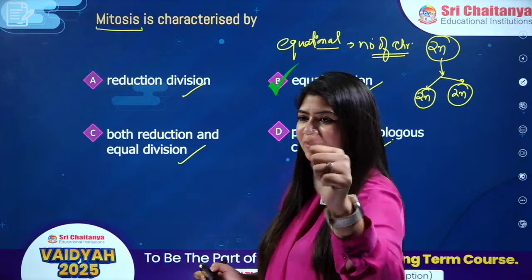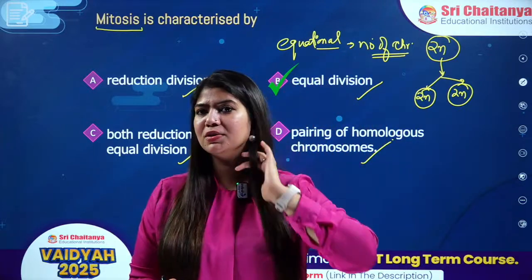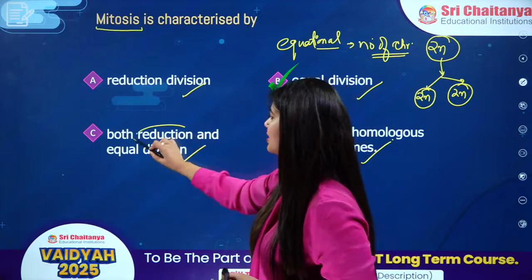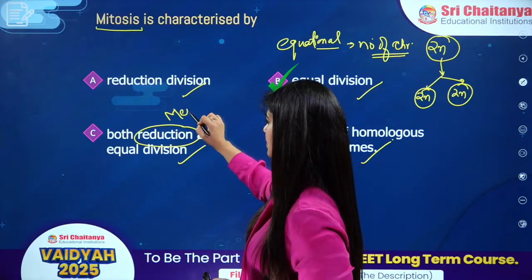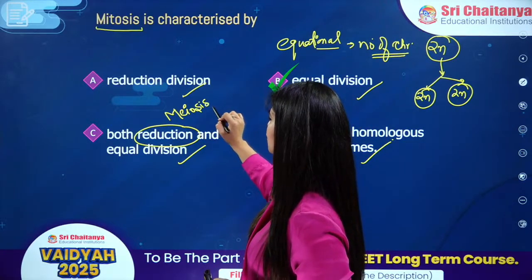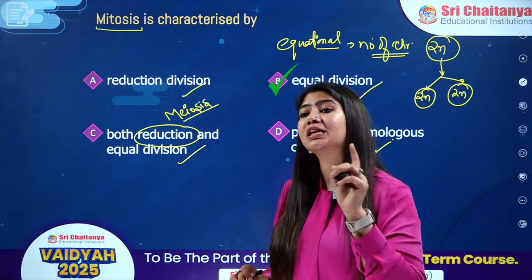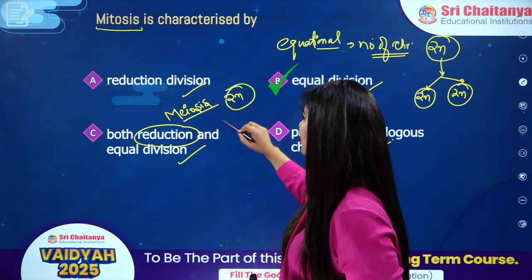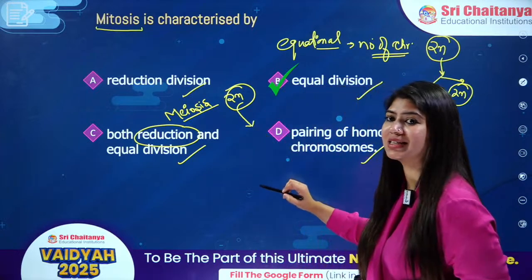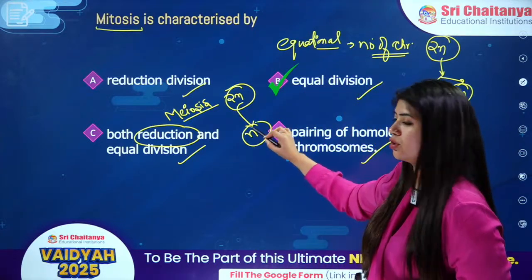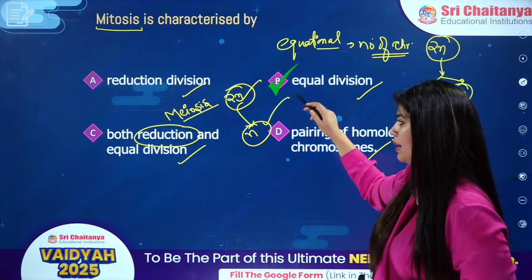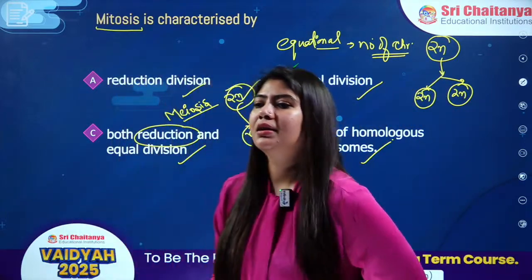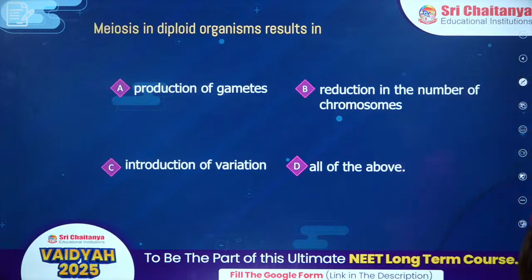Can we have plus for in this question? My dear student, reductional division is your meiosis. In case of meiosis, the number of chromosomes reduces to half. If my parent cell has 2n chromosomes, then just after meiosis I'm going to see n chromosomes, so from 2n to n. So mitosis is your equational division. Clear, everybody? Moving on to the second question.